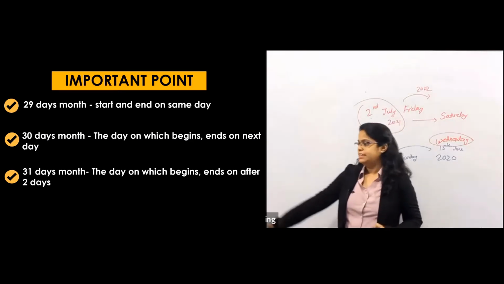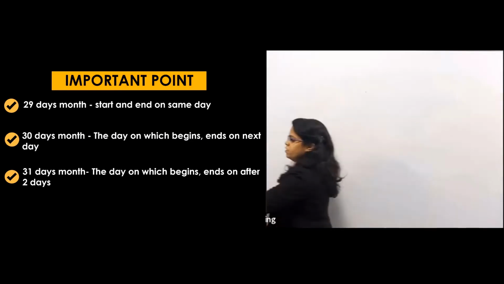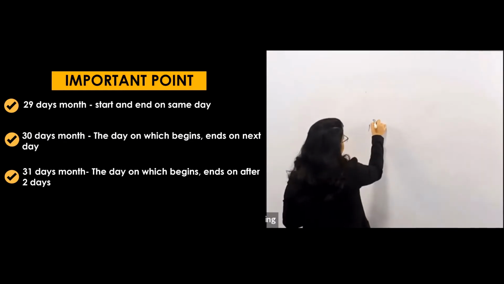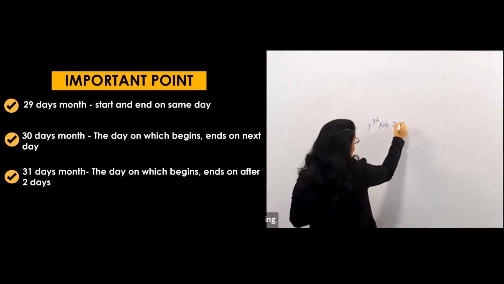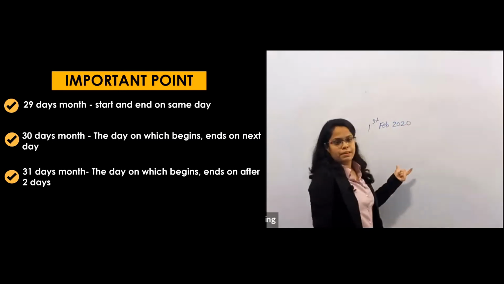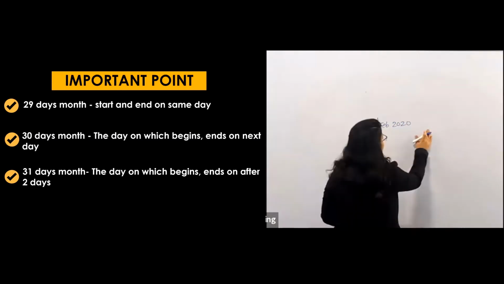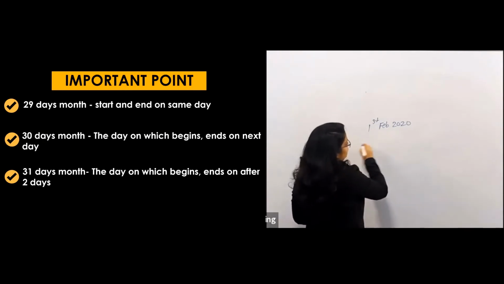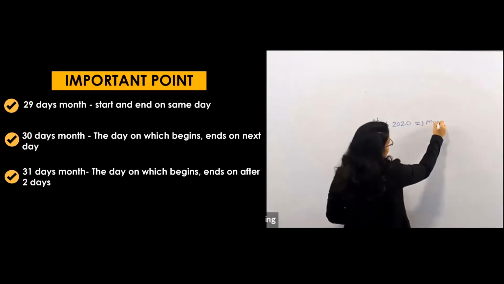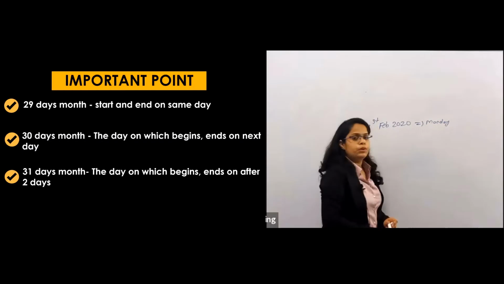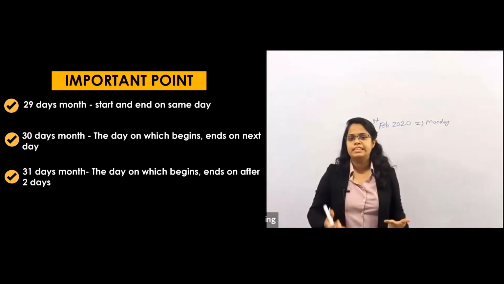It will start and end on the same day. Suppose 1st Feb 2020. This was a leap year, that means there will be 29 days in this month. So if there was a Monday on the 1st Feb, as I know that every Monday repeats after 7 days.